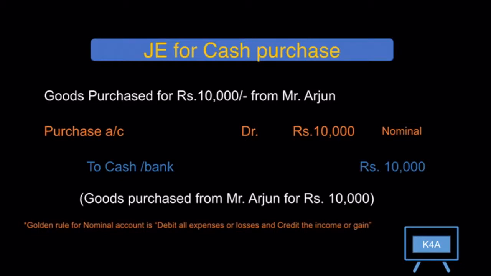Here, purchases is an expense for the business, hence we have debited it. We have credited cash account because cash account is a real account and the golden rule for real account is debit what comes in and credit what goes out of business. Hence, we credited the cash account.